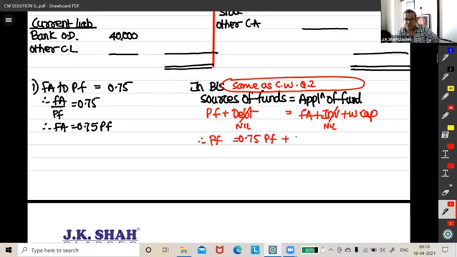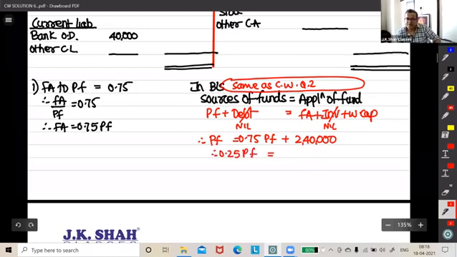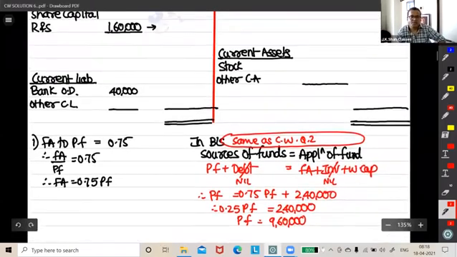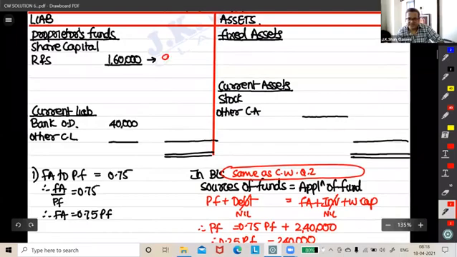Working capital, you know, guys, 240. So 0.25 proprietor fund is 240. I hope you got proprietor fund as 960. Everybody is done. I'm only lagging a little behind. No problem. This is 960.